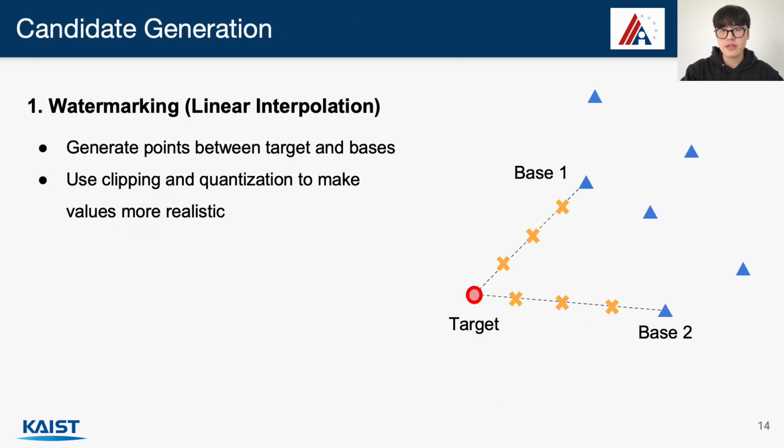To find candidate disinformation points, we utilize a set of base points that are known to be in a different class than the target. The first technique we use to generate points is watermarking, where the idea is to take linear interpolations between the base points and the target, and choose the points near the probabilistic decision boundary. This technique is commonly used in targeted adversarial attacks on image data. We also perform clipping and quantization to make attribute values have discrete or categorical values when necessary.